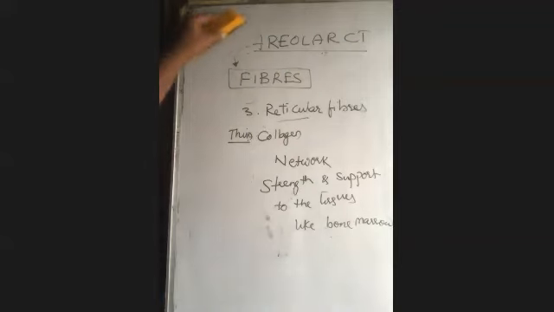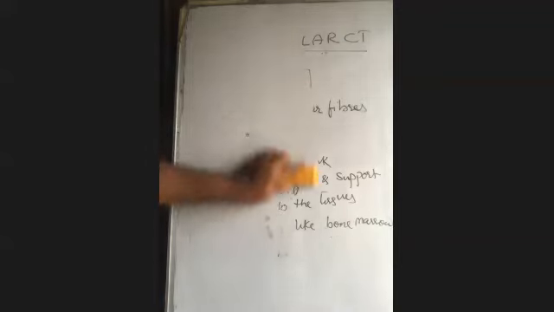White color fiber, that means collagen. Yellow color fiber, that means elastin fiber. Network-like fiber, reticular fiber. In that way, you need to remember. If I ask you in future, an organ which needs more support, an organ which needs to tolerate stretch and external force, what type of fibers do we need to arrange in them? Collagen. Very good.